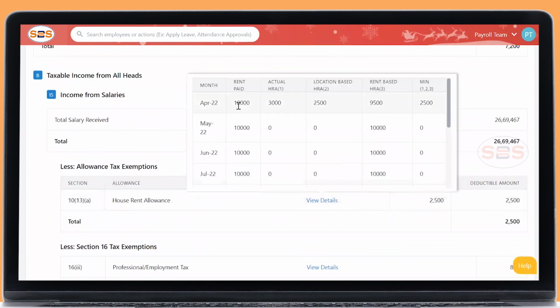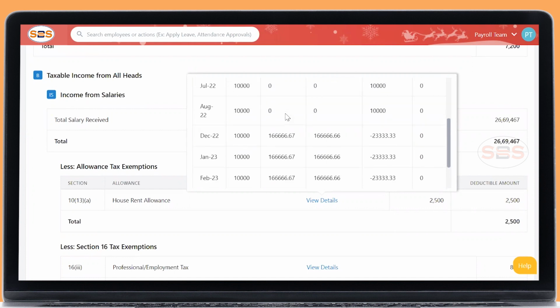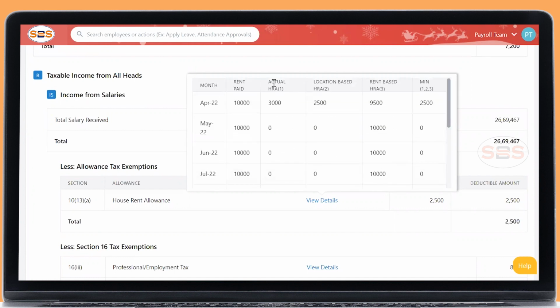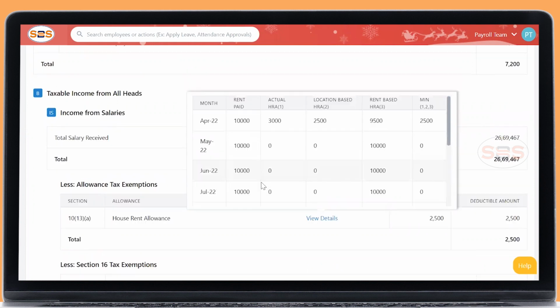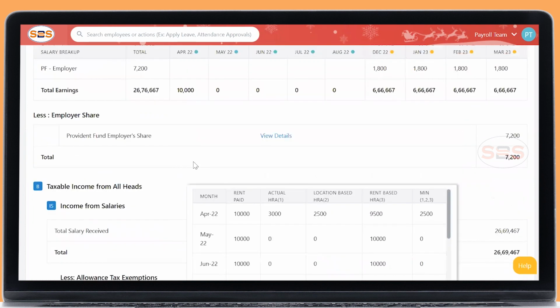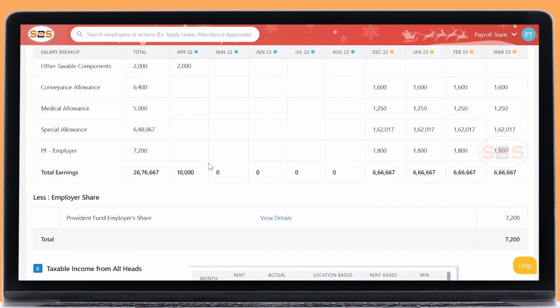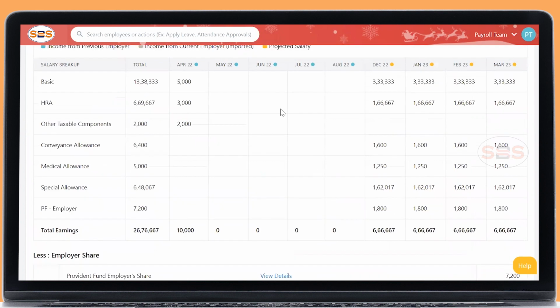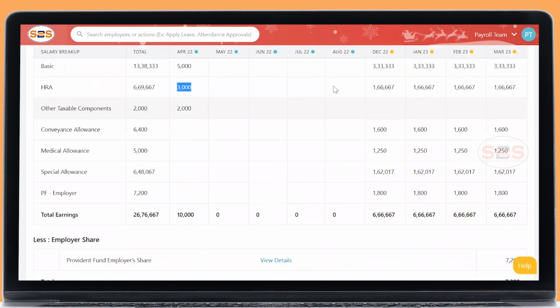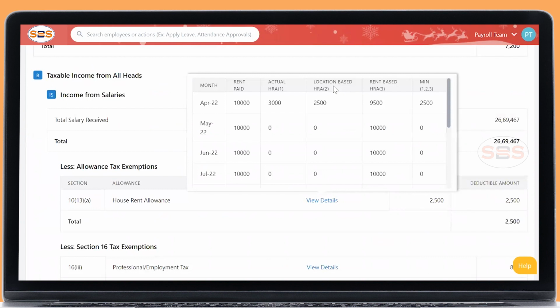So if you see in the month of April, it was with the previous employer. My rental value is 10,000. My earnings were this. It will calculate based on 3 slabs. What are the 3 slabs? Actual HRA, what is my actual HRA earnings, that will be considered. That is number 1. And number 2, location based. Hope you remember that you have chosen a location, whether it is metro or non-metro. I have chosen metro, that is Chennai.